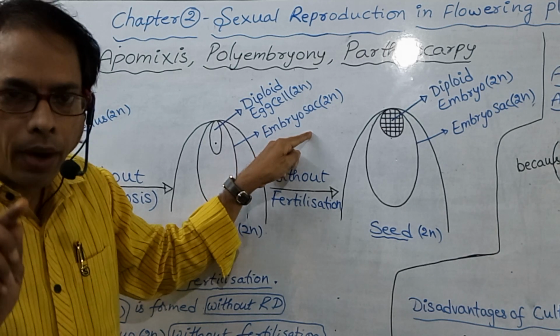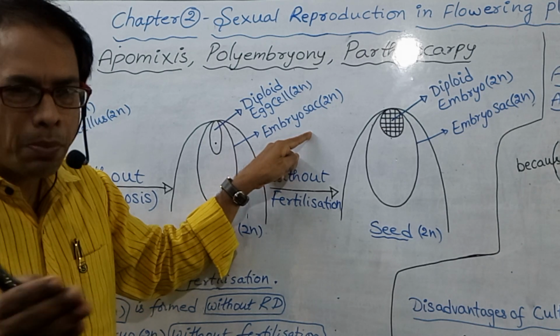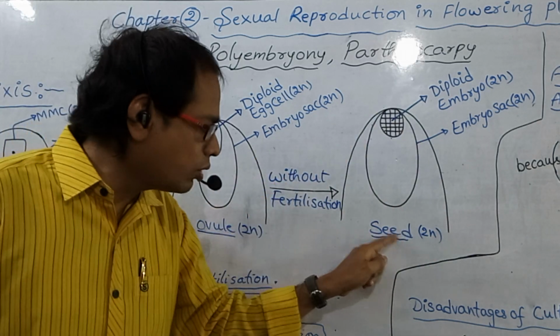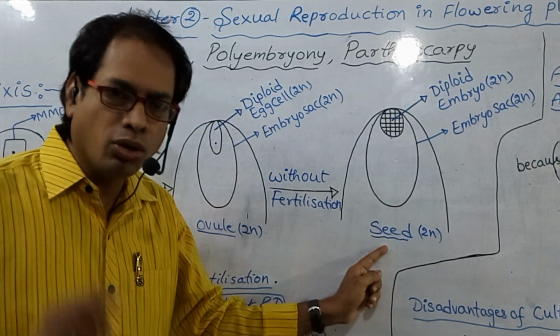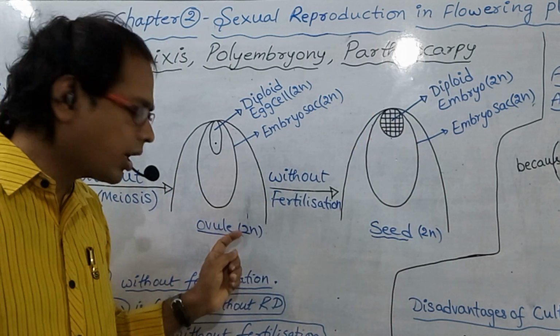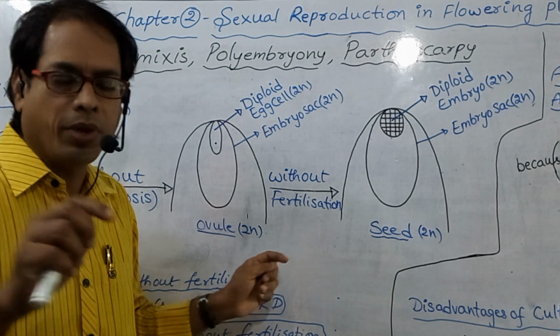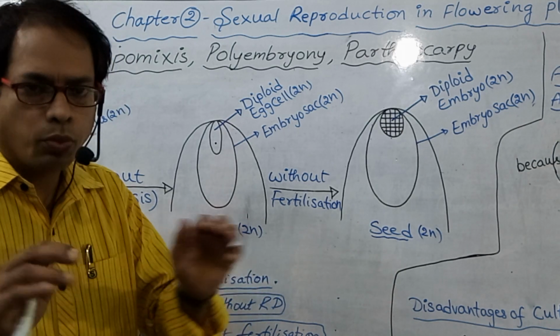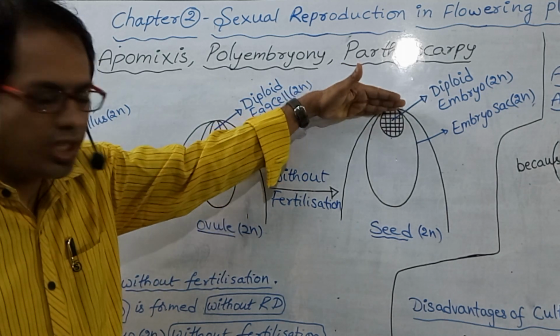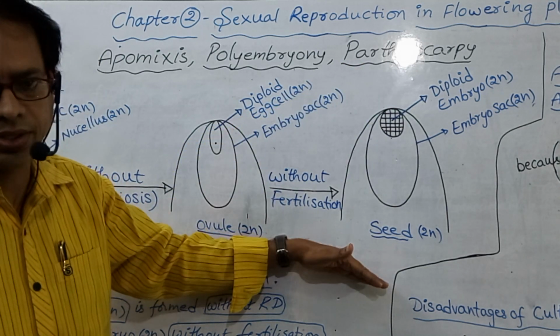What is that? Parthenogenesis. As parthenogenesis occurs, this ovule will convert into seed. Formation of seed without fertilization is called apomixis. So what points do you have to remember here? Parthenogenesis is an event of apomixis.